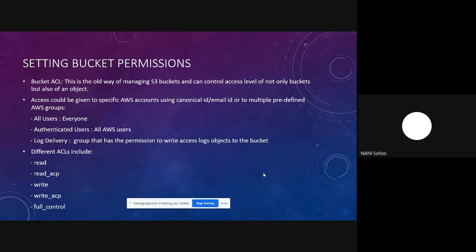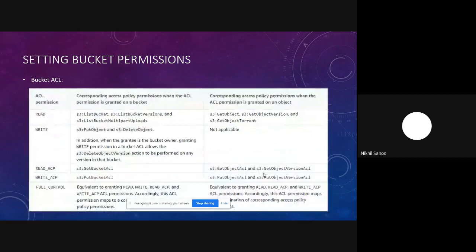So whenever we apply full control permission onto some user, that user would be able to perform whatever he wants on that S3 bucket. It would give him complete S3 administrative access control over that bucket. And this is a one-to-one relationship between your ACL permissions and your bucket policy permissions.